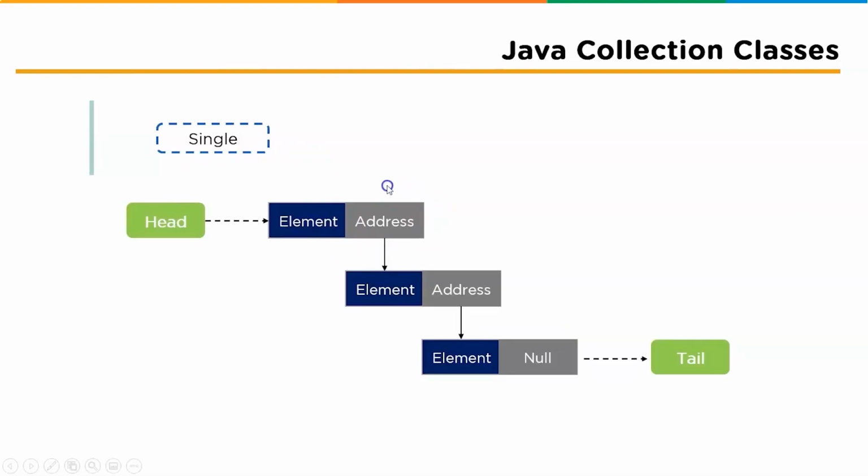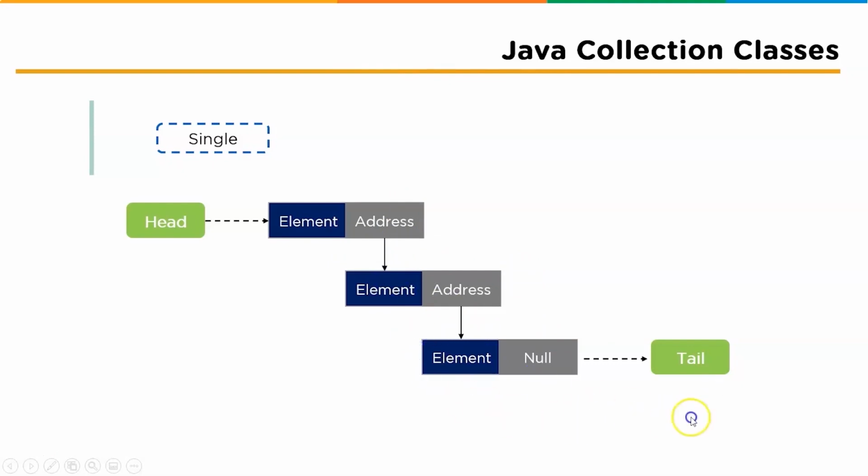You can see in a singly linked list, each memory segment is divided into 2 parts. The first half of the memory location is given for the element, and the second half of the memory location is dedicated for the address. This particular address is used to point to the next element or the next memory allocation, which stores the second element, and similarly the third. So this is how the singly linked list works.